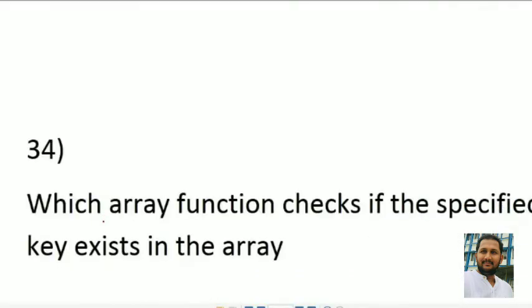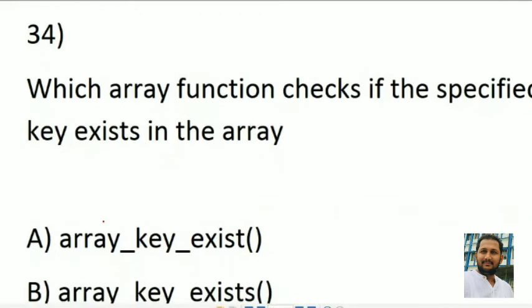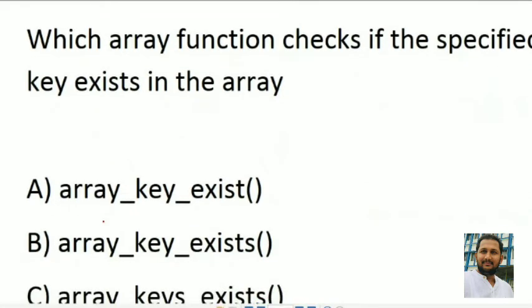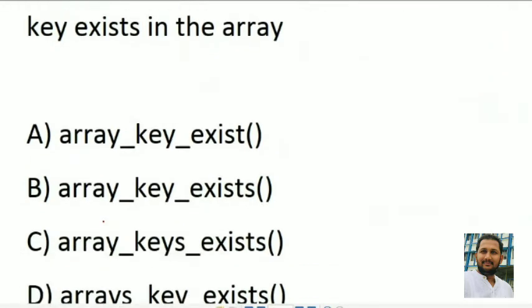Now the question number 34. Which array function checks if the specified key exists in the array? Options are array_key_exists, array_keys_exist, and so on.